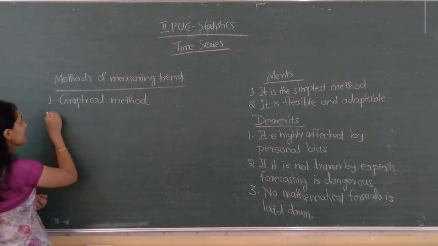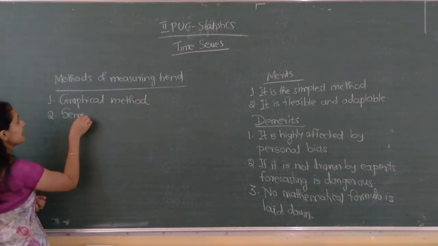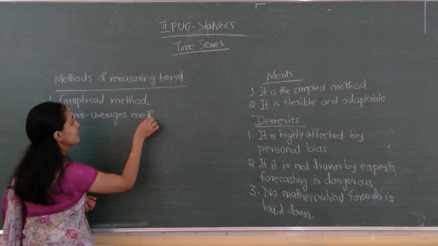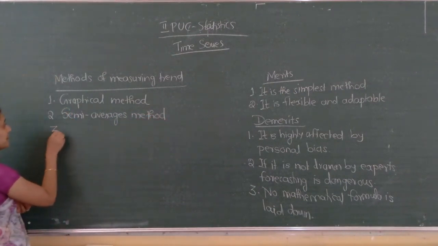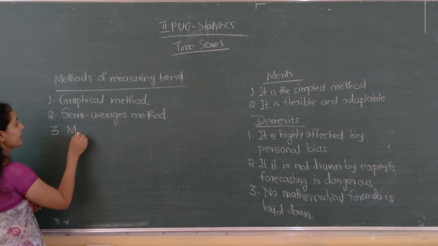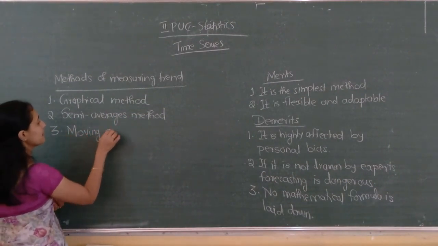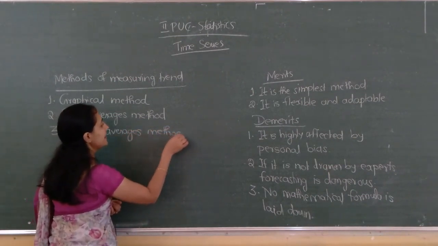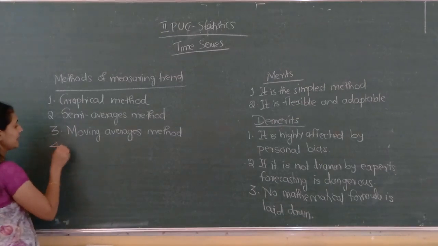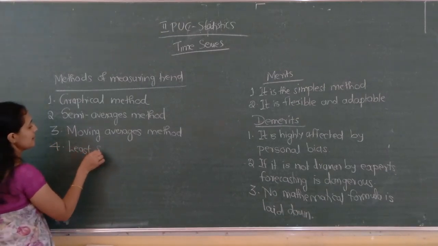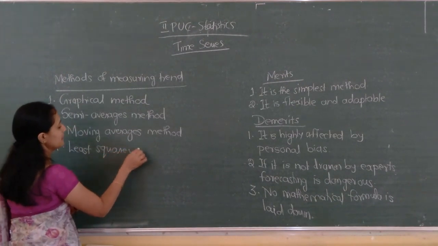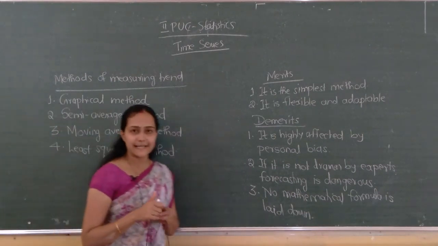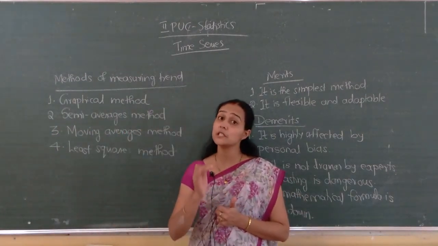Second one is the semi-averages method. Third one is the method of moving averages, or moving averages method. And the fourth one is the least squares method. So 4 methods are there to measure trend.